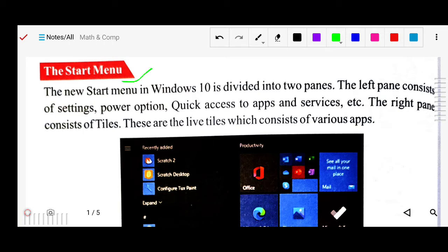The start menu in Windows 10 is divided into two panes, means two parts. The left pane consists of settings, power options, and quick access to apps and services. The right pane consists of tiles. You can see this is the right side and this is the left side. On the left side you will get the options of settings, power, and quick access. On the right pane you will see the tiles of the applications.